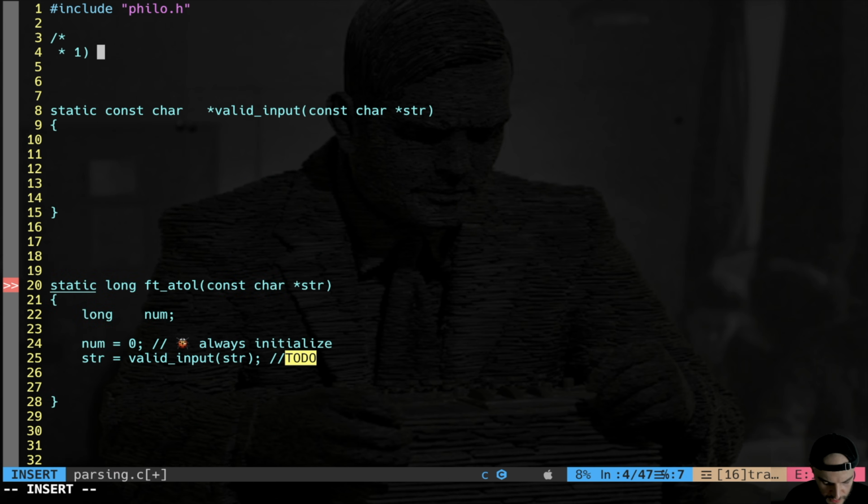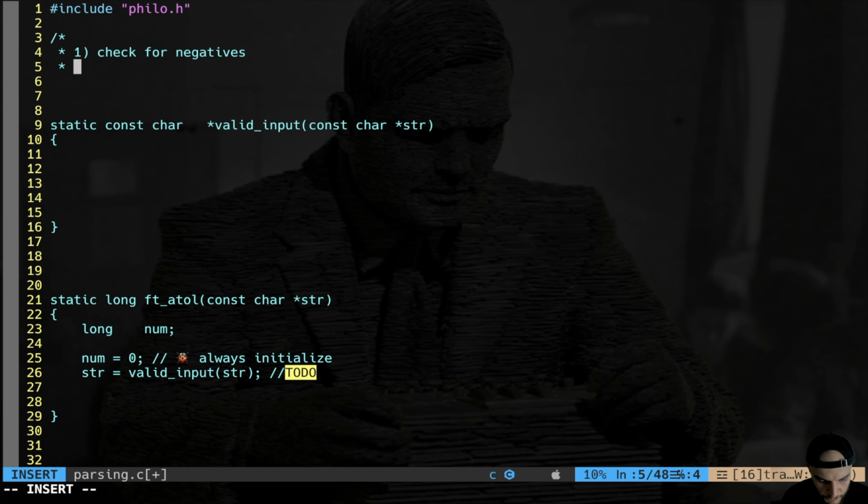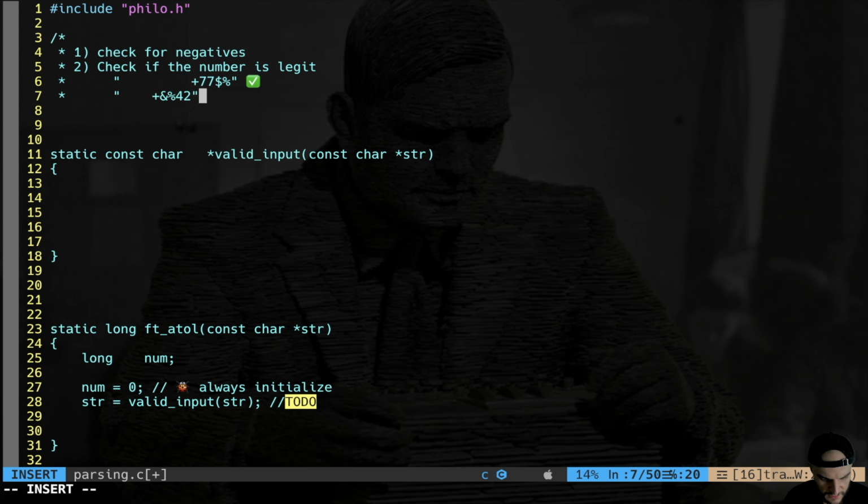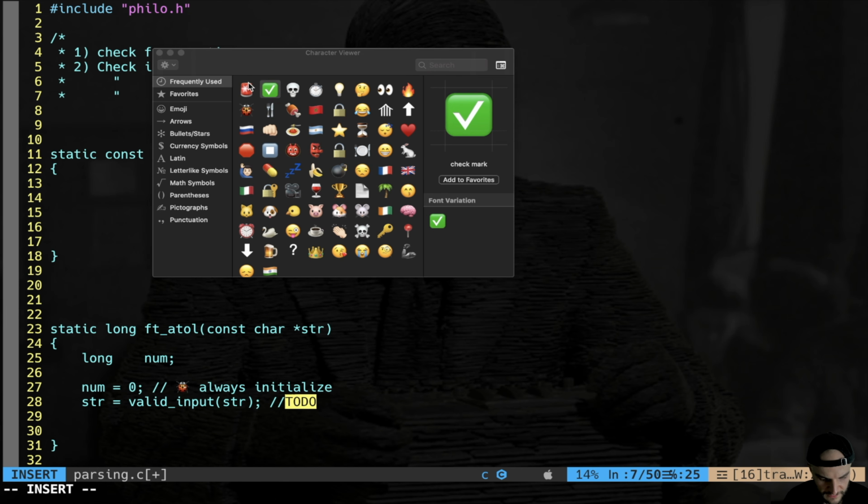What I'm trying to do? Check for negatives. If there are negative numbers, this doesn't make any sense, so the input is wrong. Then check if the number is legit, right? Legit, I mean I can have spaces, I can have a plus, I can have a 77, and then I can have after that some other symbols like that. This is a legit number. We are going to indeed skip all the spaces, and then we take the 77. This, on the contrary, is not a legit number.